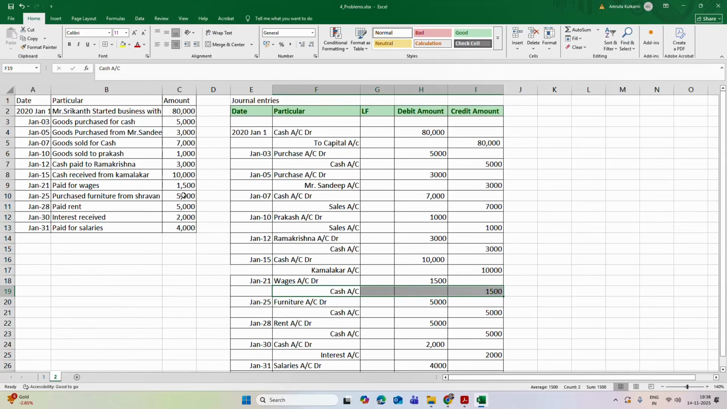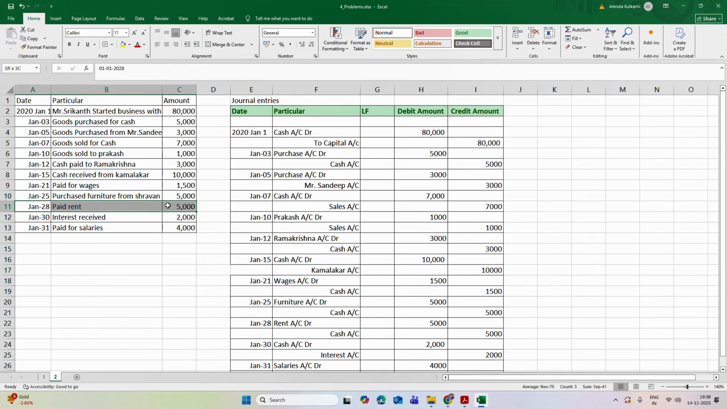Purchase furniture from Shravan for cash rupees 5,000. So furniture account debited 5,000 and this is purchased against cash. That's why cash account credited by 5,000. Now here Shravan account is not used because it's specifically given for cash. If it's for cash is not given, then we would have credited to Shravan account.